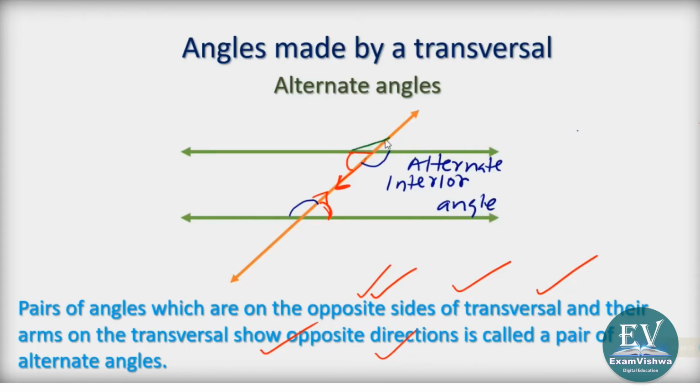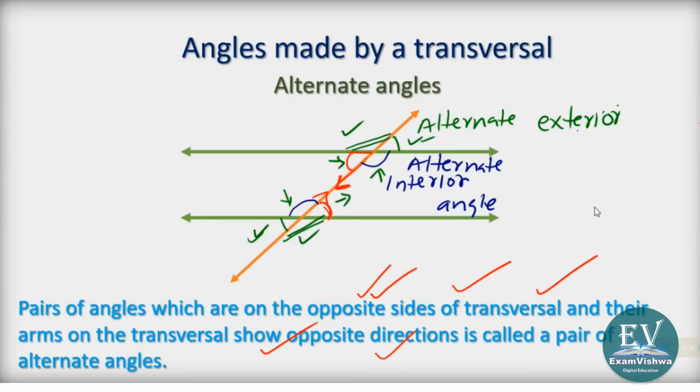Look here, there is an angle here, here is a similar angle here, here is an angle here, they are alternate exterior angles. Exterior मतलब बाहर का. This and this, another set this and this. These are interior angles. One set, second set. So you should know about these angles also.